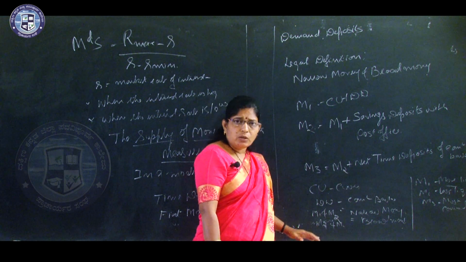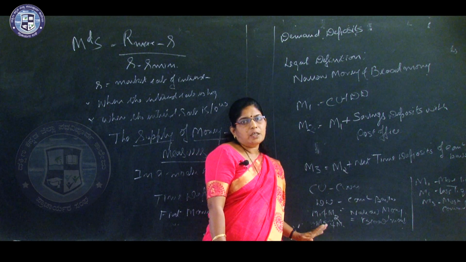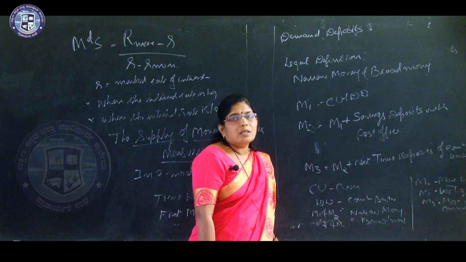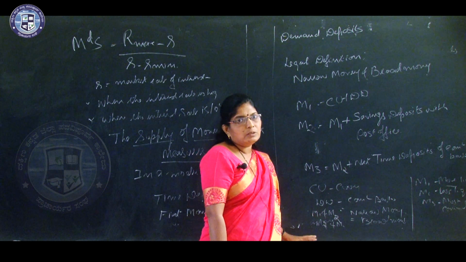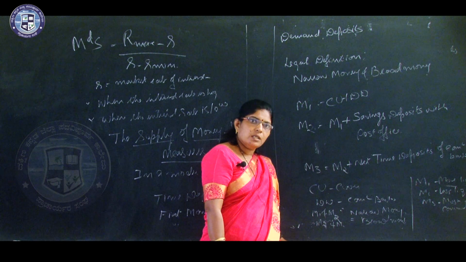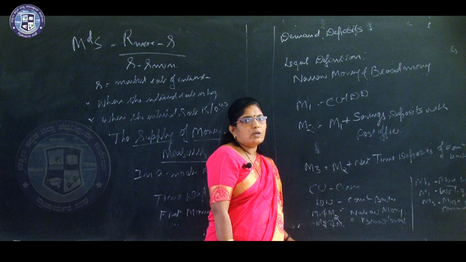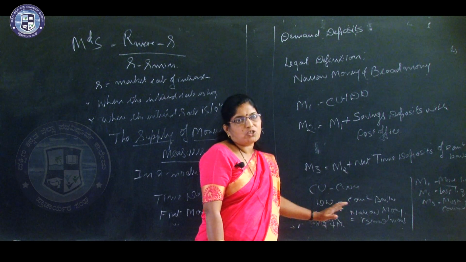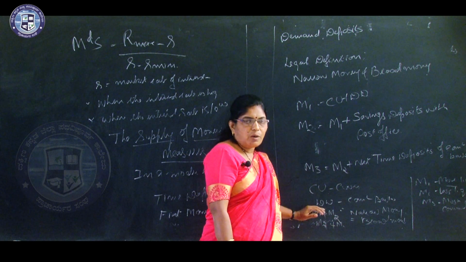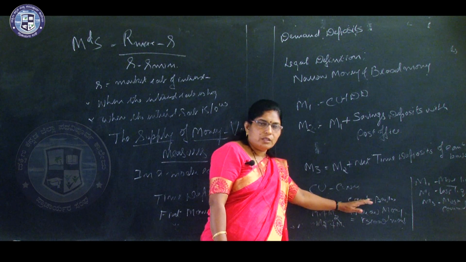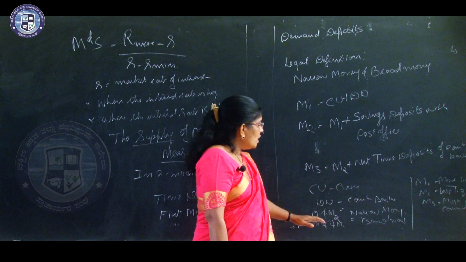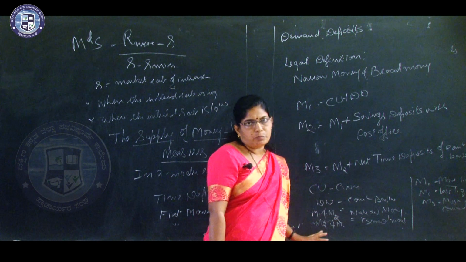M1 and M2 are called narrow money. M3 and M4 are called broad money. That is the definition of money. So M1 and M2 are narrow money, and M3 and M4 are broad money.